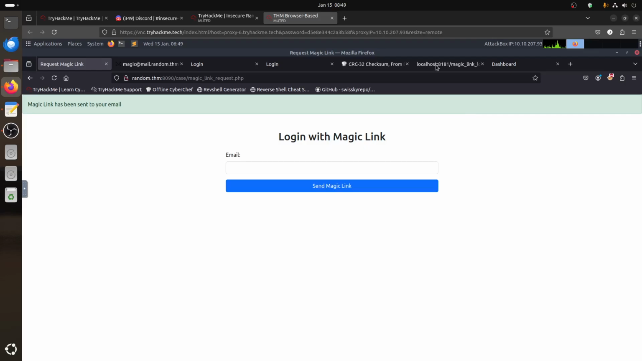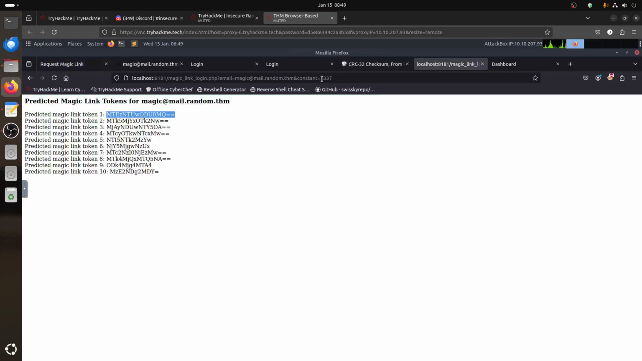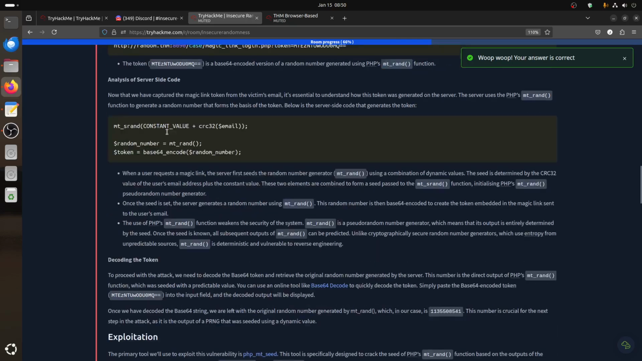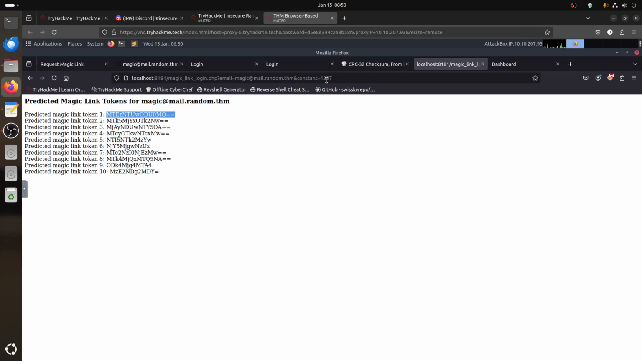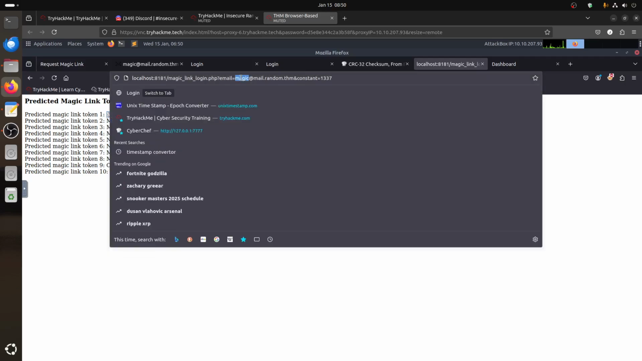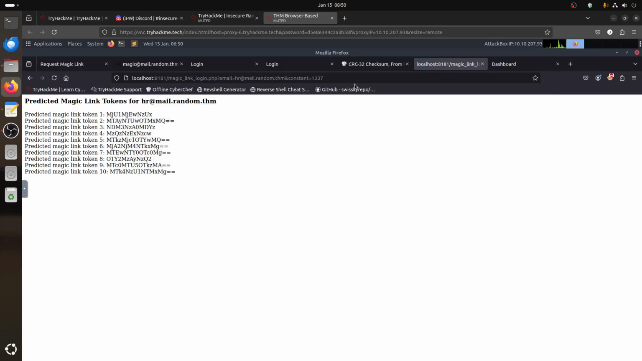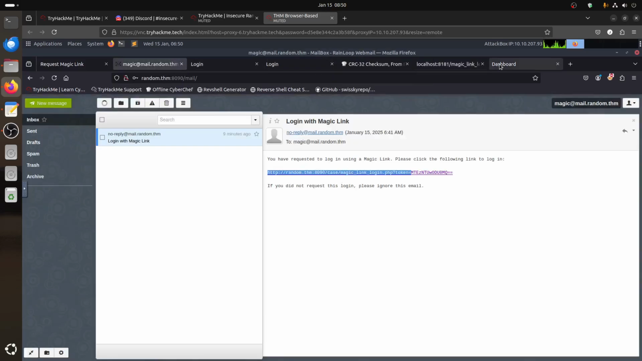Remember now, the constant is the same, so the application uses the same constant. It's not changing with the image, so basically we can use the same script. We can just keep the constant and just use the email HR here. So HR, and then we got this list of things. Then where is that copy again, that key?